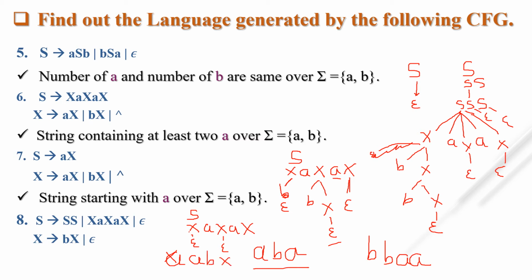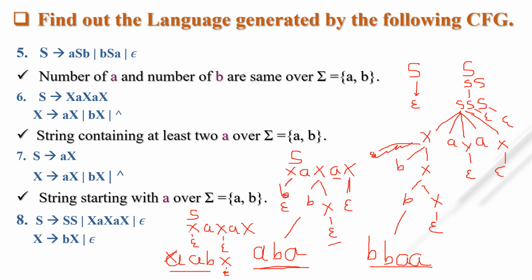Now we put null here. So what strings are generated? aab from this parse tree, aba from this parse tree, and bbaa. So you can see one thing: there is an even number of a's.